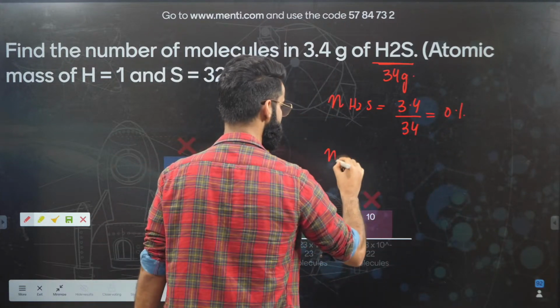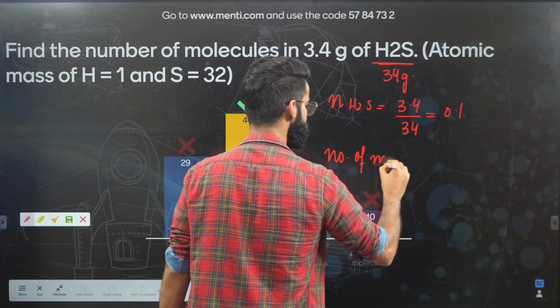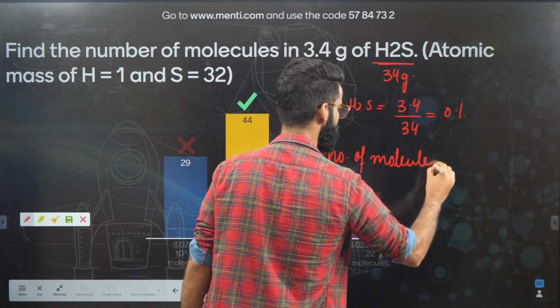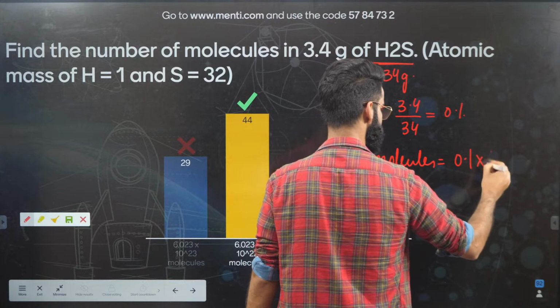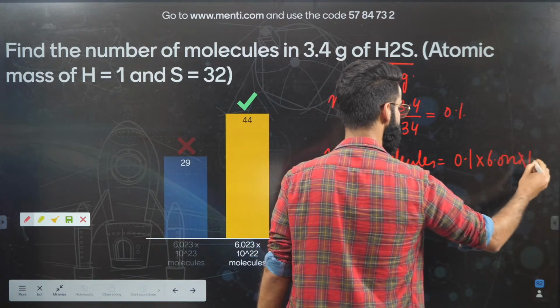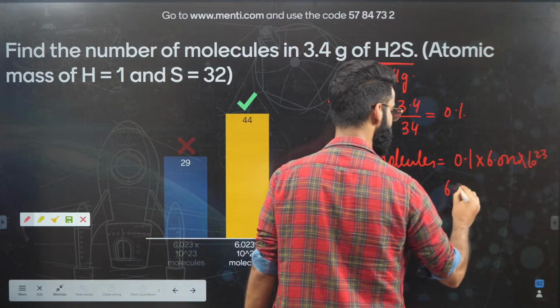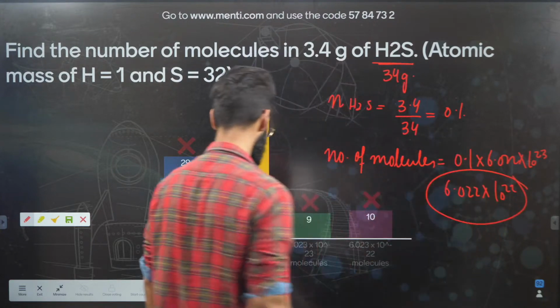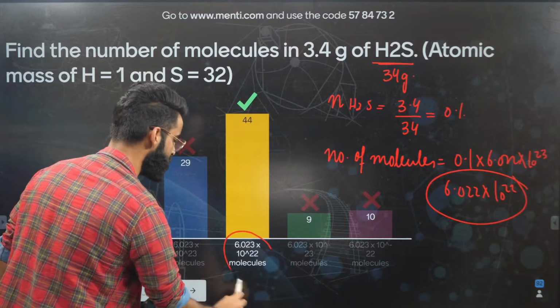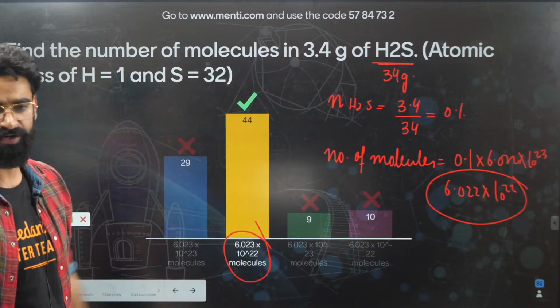So the number of molecules of H2S is going to be equal to moles of H2S multiplied by Avogadro's number. Avogadro's number is 6.022 into 10 raised to the power 23. So the final value you'll be getting is 6.022 into 10 raised to the power 22. So there are 6.022 into 10 raised to the power 22 molecules of H2S present in 3.4 grams of it.